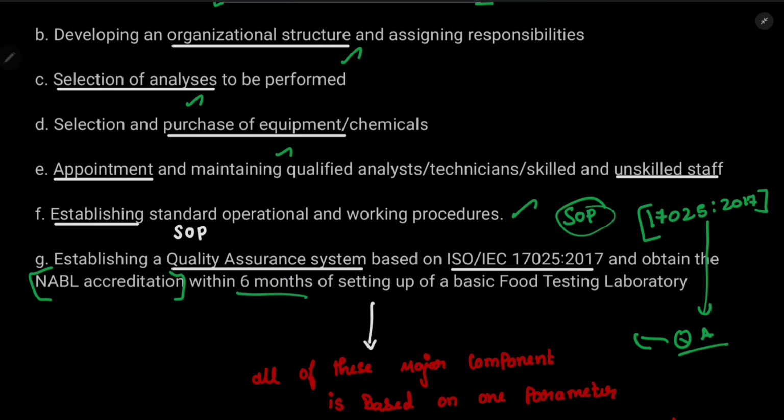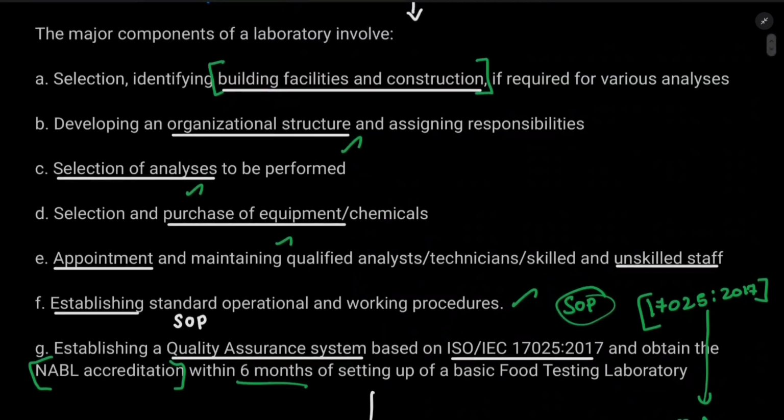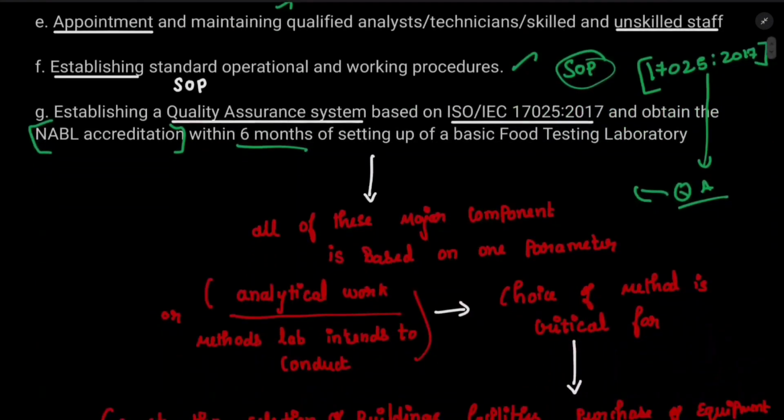Okay, and you can see there are basically 7 points mentioned here. All the 7 points are based on only one factor. That important factor is analytical work. What kind of analysis, the methods the lab intends to conduct.